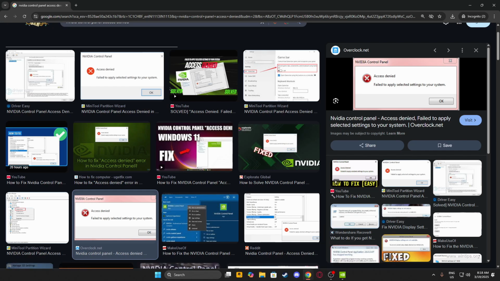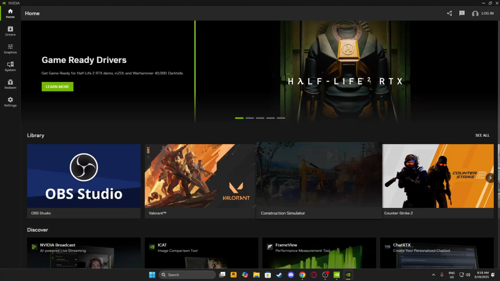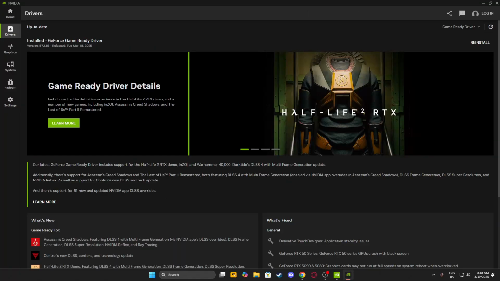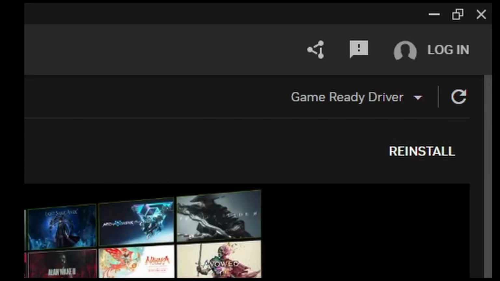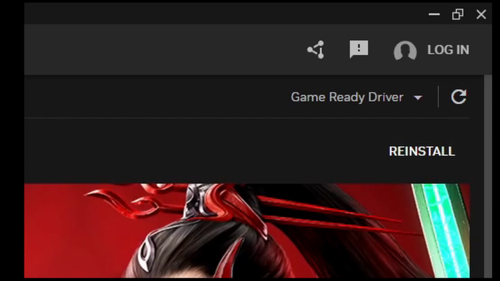So what you need to do is simply go to the Nvidia app, and then you go to the driver section here. If you see an update or download option for the driver, basically you need to update to the latest version. If it is already updated, then just simply click on this reinstall.